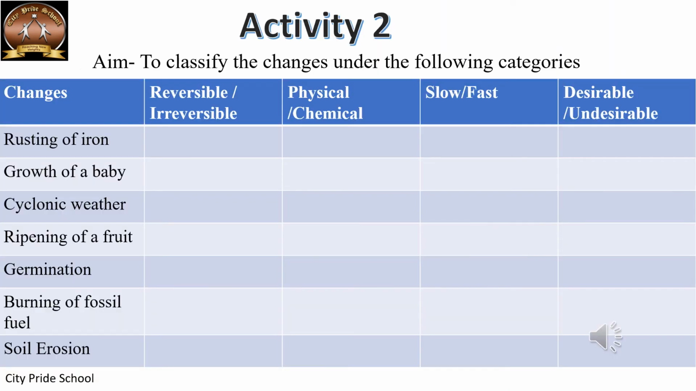Now we have studied so many changes, right? So it's good to do an activity here. In this activity, you are given around 7 changes. Now you have to categorize them into all these categories that you have studied. You can simply write down the term, like rusting of iron, in the first column, whether it is reversible or irreversible, then physical or chemical, slow or fast, and desirable or undesirable. And you're going to complete this activity. All right, you'll be doing it for homework.